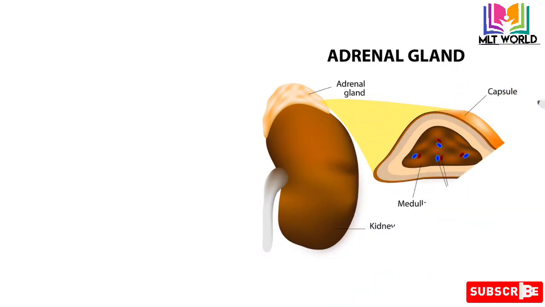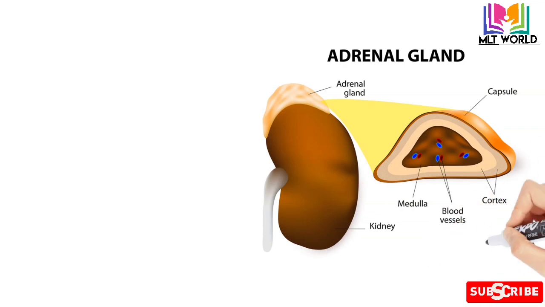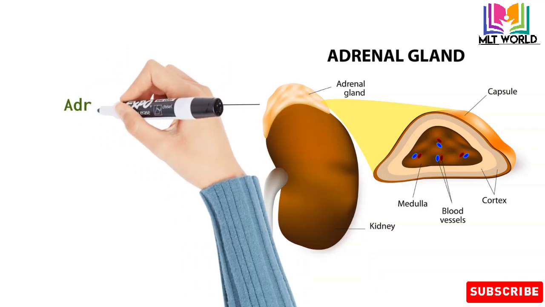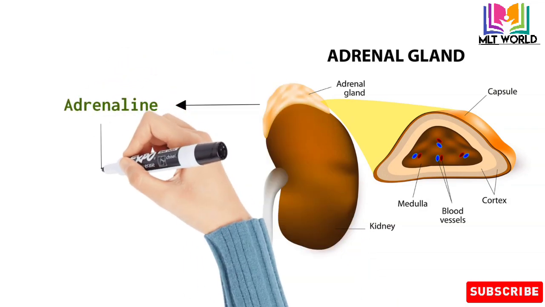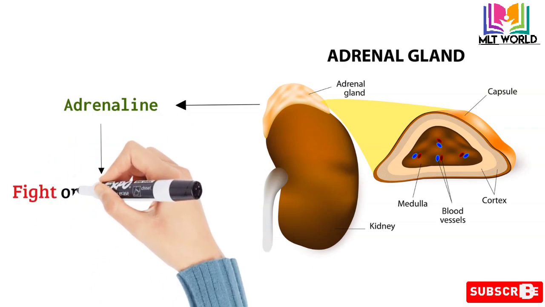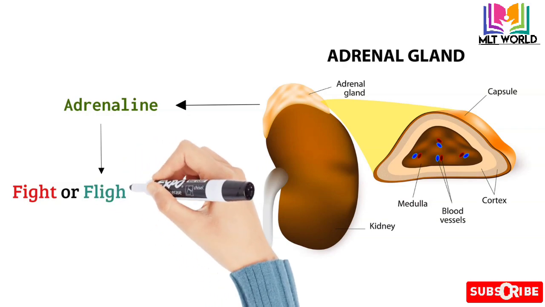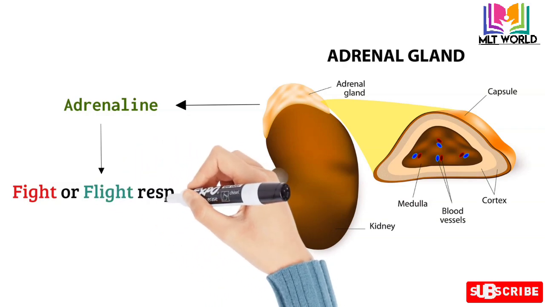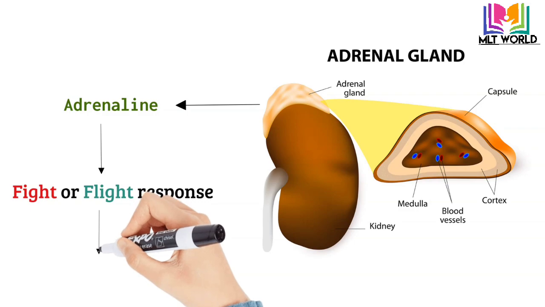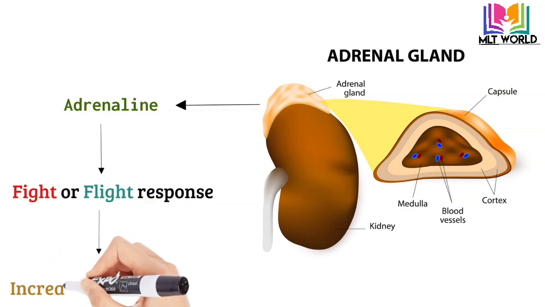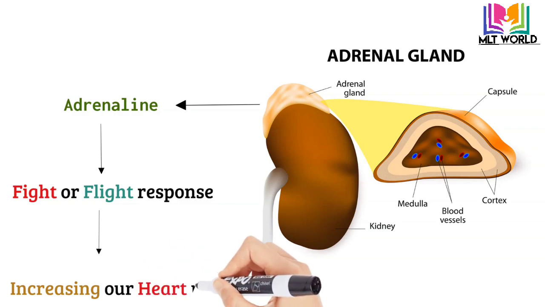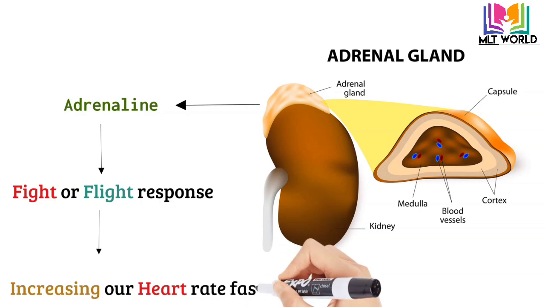The next important gland is the adrenal gland. The adrenal gland is located on top of each kidney, as you can see in the diagram, and it produces the hormone adrenaline. This is normally released during the fight or flight response, or when we are scared. It helps us fight or flee by increasing our heart rate and generally getting our blood pumping faster. In all these conditions, the adrenaline hormone is released by the adrenal gland, which is located on top of each kidney.